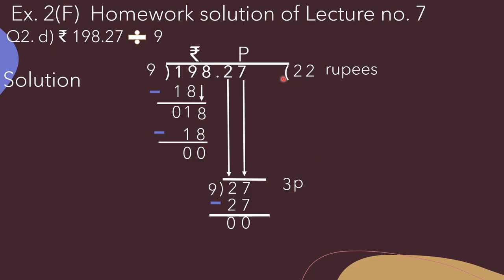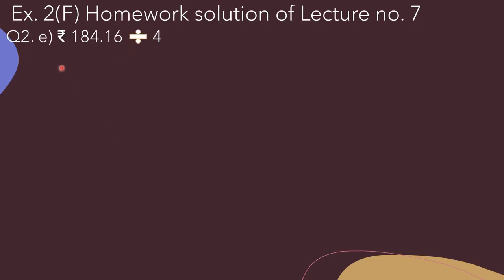So how can we write it collectively? 22 rupees 03 paise, that is 22.03, because here 3 paise is given. So when we convert it into rupees we get 0.03. Now E part, rupees 184.16 divided by 4.